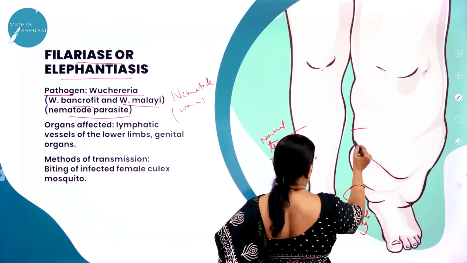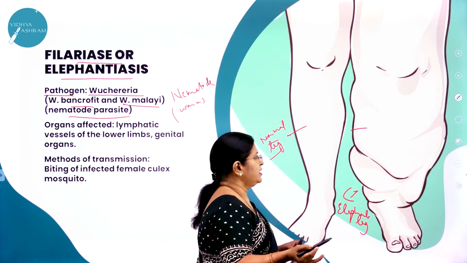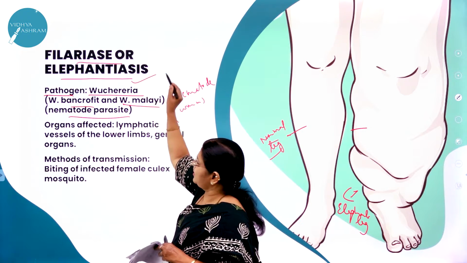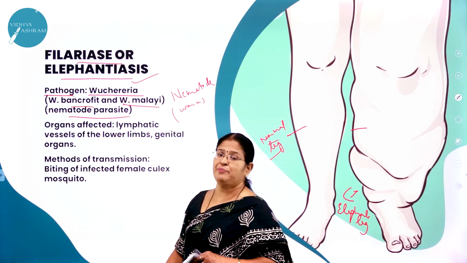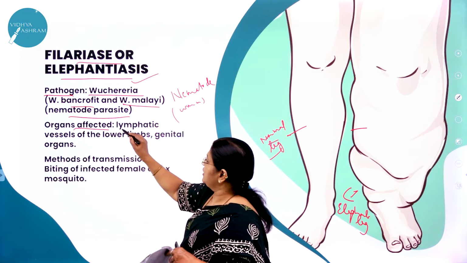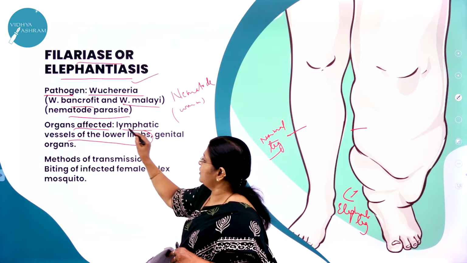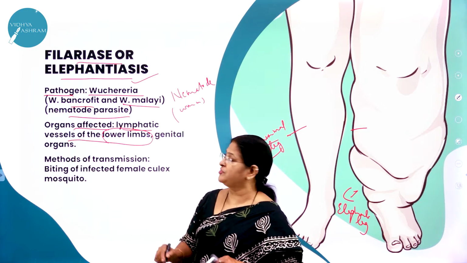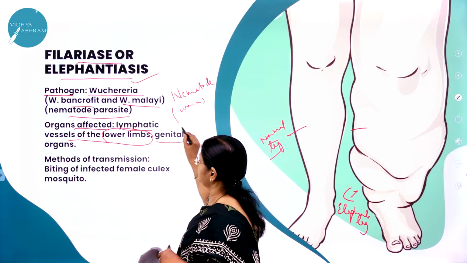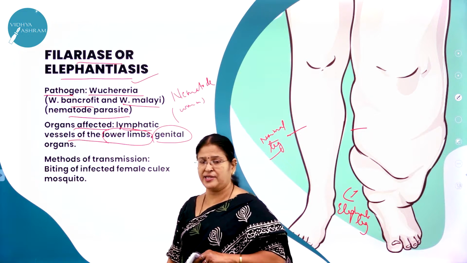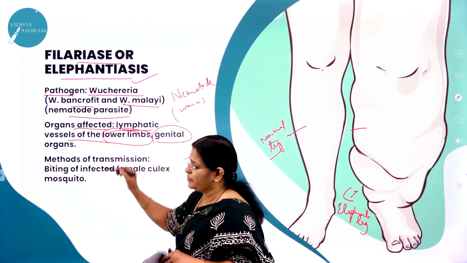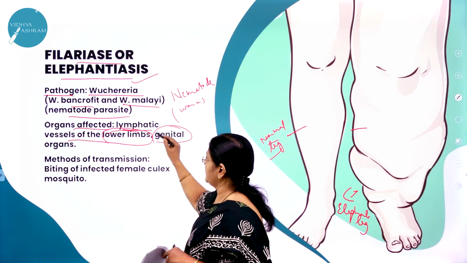And what is this? It is almost swollen like an elephant's leg, hence the name elephantiasis. Why? Because it affects the lymphatic vessels of the lower limbs, and even sometimes the genital organs, right? There are chances of the lymphatic vessels of the lower limb or even the genital organs being affected.